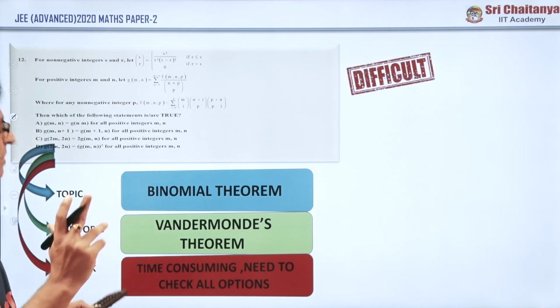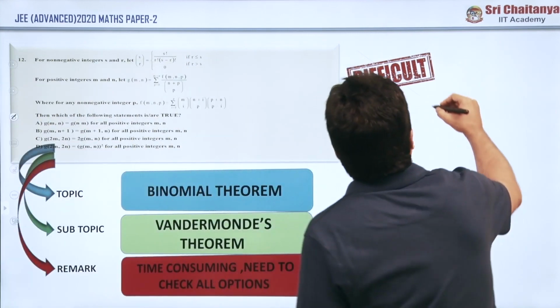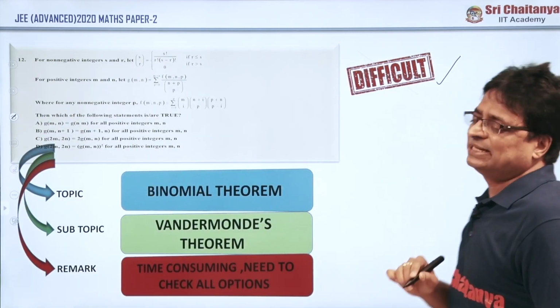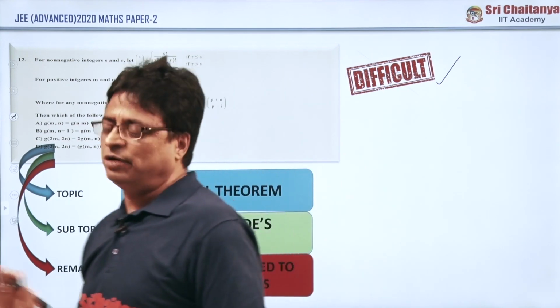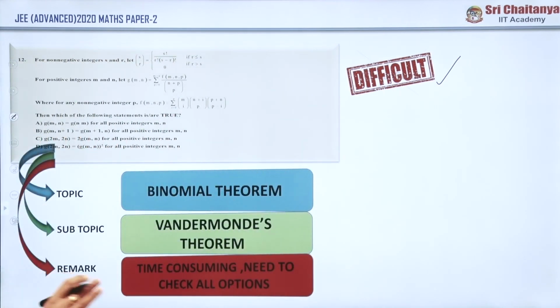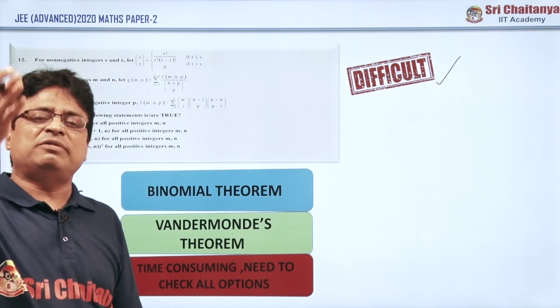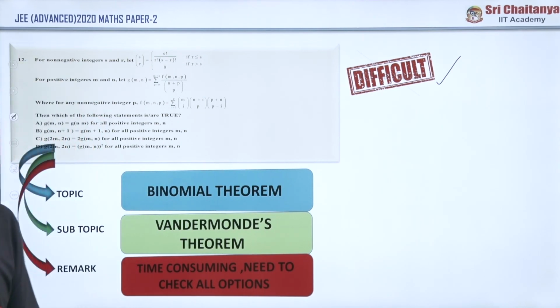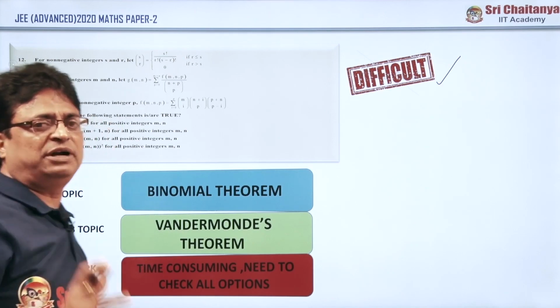But anyhow, every option is very, very important. The majority of the people considered this a difficult question, no doubt about it. Because some people may solve the first question or the second question, but solving all 4 questions takes a lot of time. Due to that only, it becomes a difficult question.